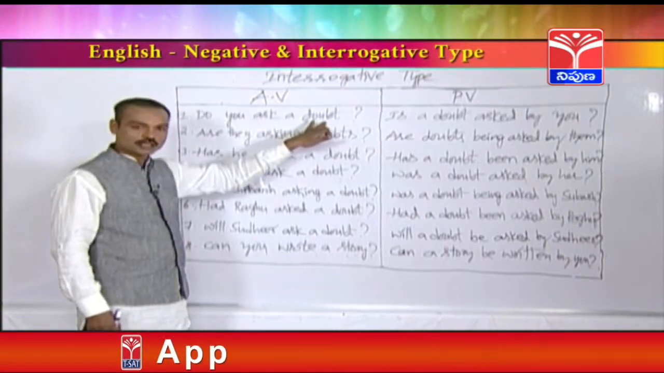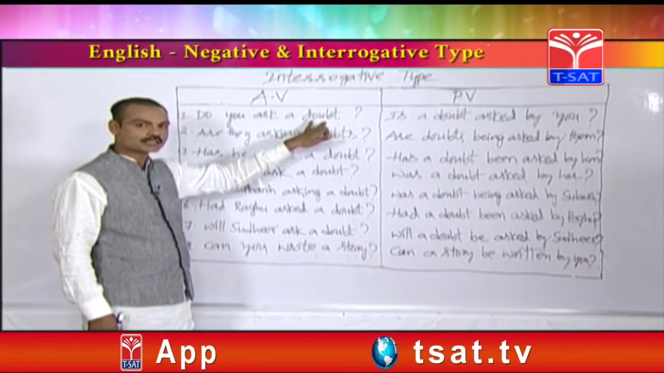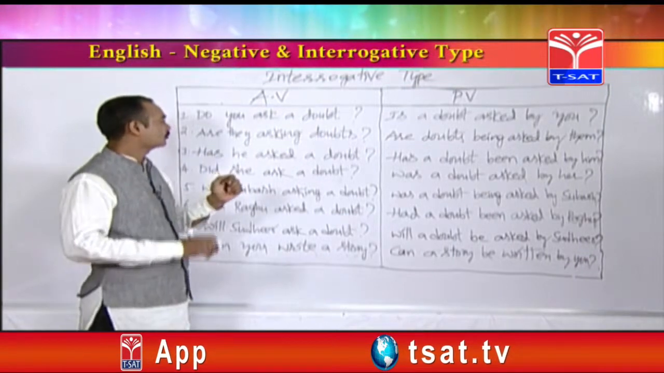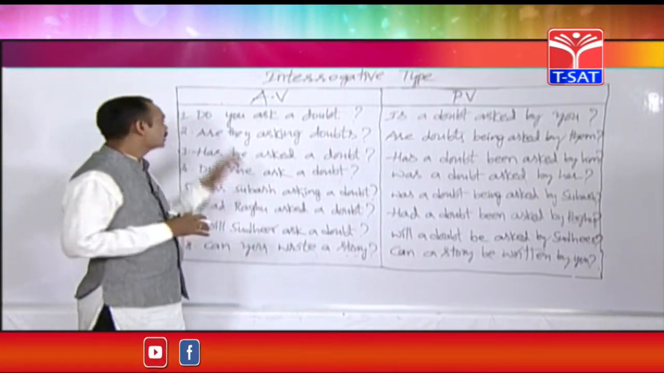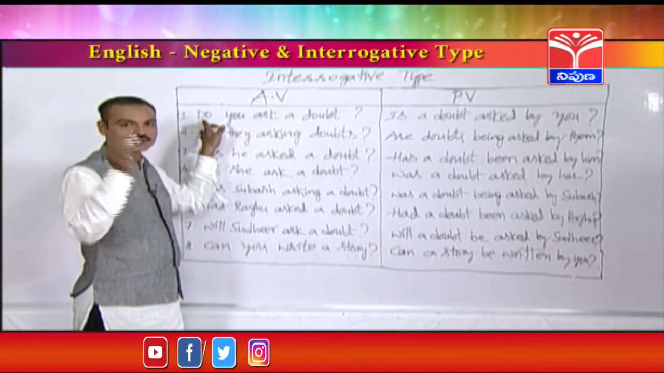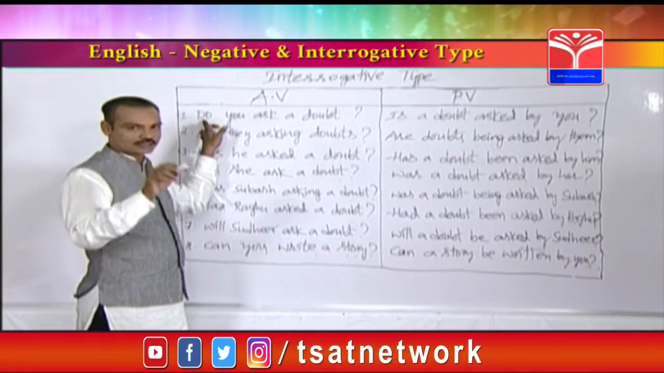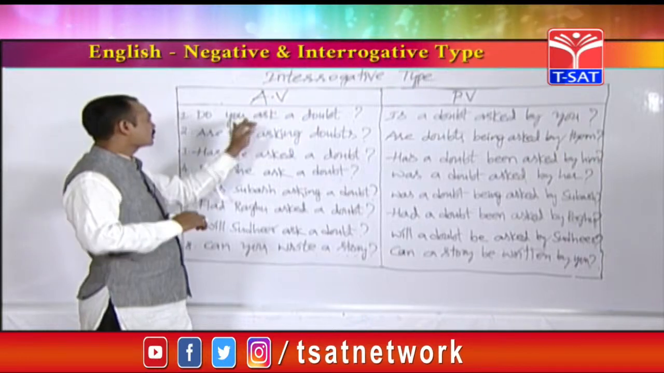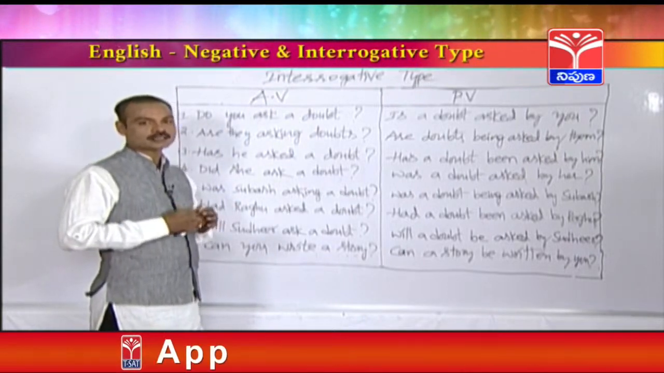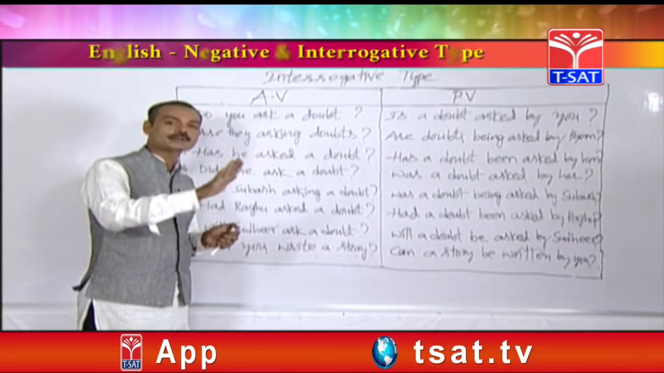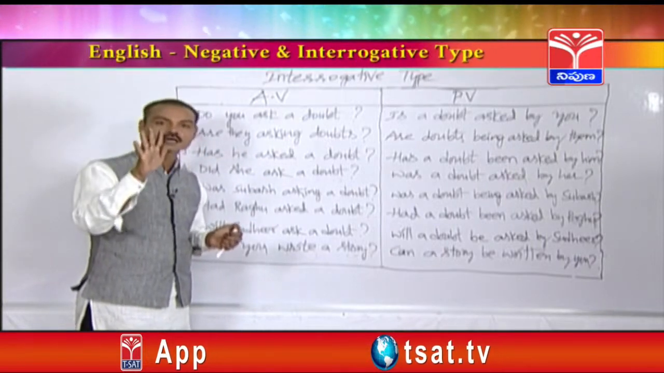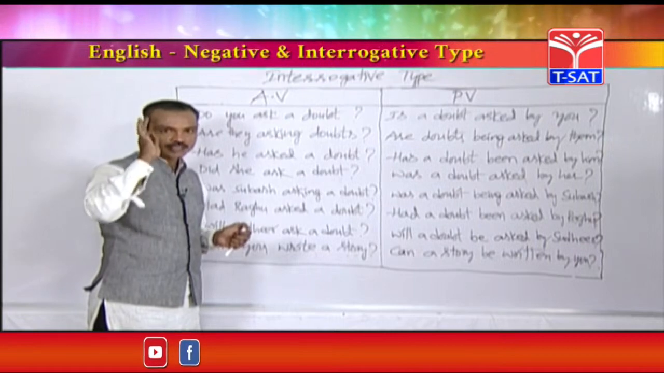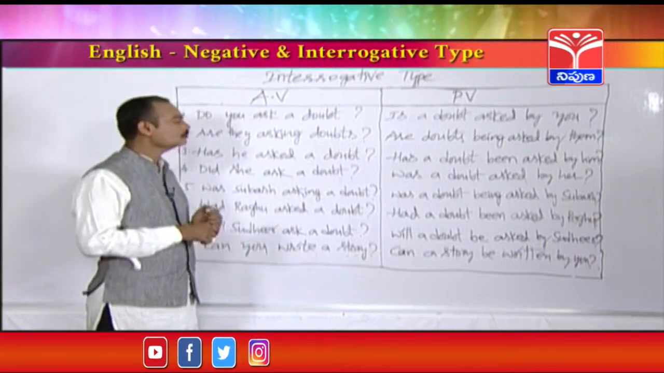Do you ask a doubt? It is a simple present tense sentence. Friends, how to find out whether it is simple present tense or simple past? See, do and does. Whenever you see either do or does, you can think that such sentences are from simple present tense. In simple present tense there are two helping verbs, they are do and does. So if any sentence starts with either do or does, you can think that they are from simple present tense.